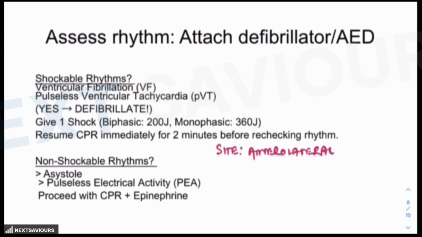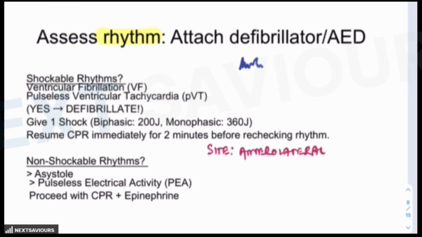Then coming on to the rhythm assessment. You have started with the CPR, and on the monitor you can see the rhythms. Now, these rhythms can be divided into two categories. One is shockable rhythms. That means if you provide a shock to the heart, then these rhythms can be improved. Another one is non-shockable rhythms.